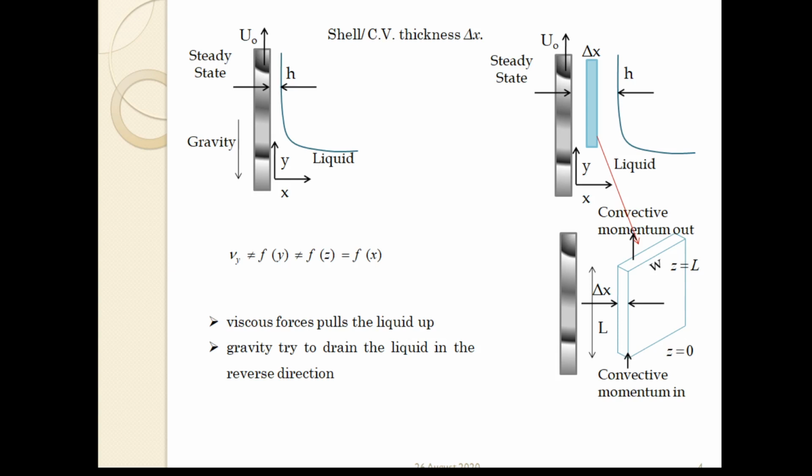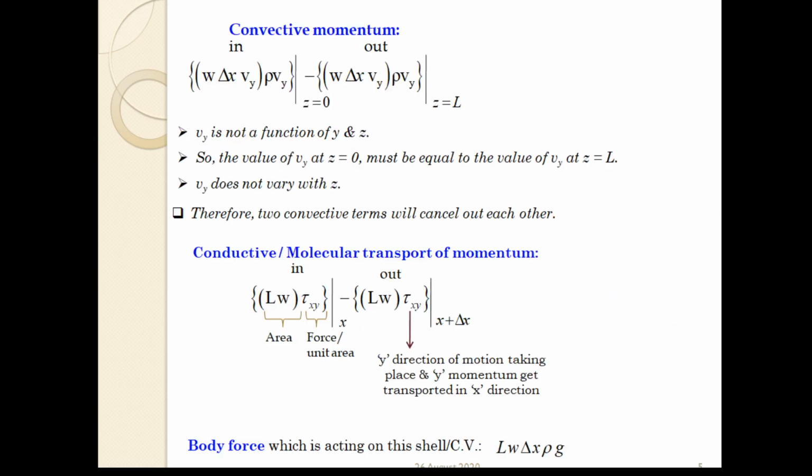So whatever the convective momentum on both sides, it will be equal and opposite. So the convective part I don't need to write, since the velocities at these two points are equal, that is, at z equals 0 and at z equals L. So we need to take into account only the shear stress term.